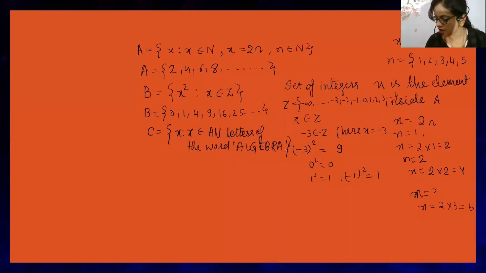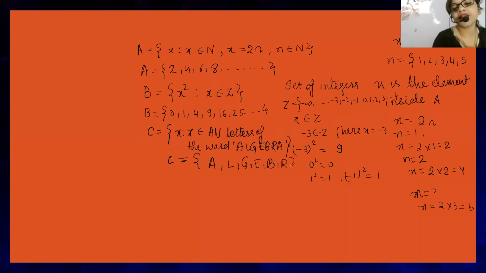Very good, Pavitra. Very good, Anila. But Anila, it is C. C is the set, so you have to write everything. Kritika is the first one. Anila, you wrote the set wrong. Pavitra, correct. Set C. Saranya, correct, beta. So here, you have to write correctly as in roster form. C must be written, and then write equal to A, L, G, E, B, R. Beta, A is again repeated.